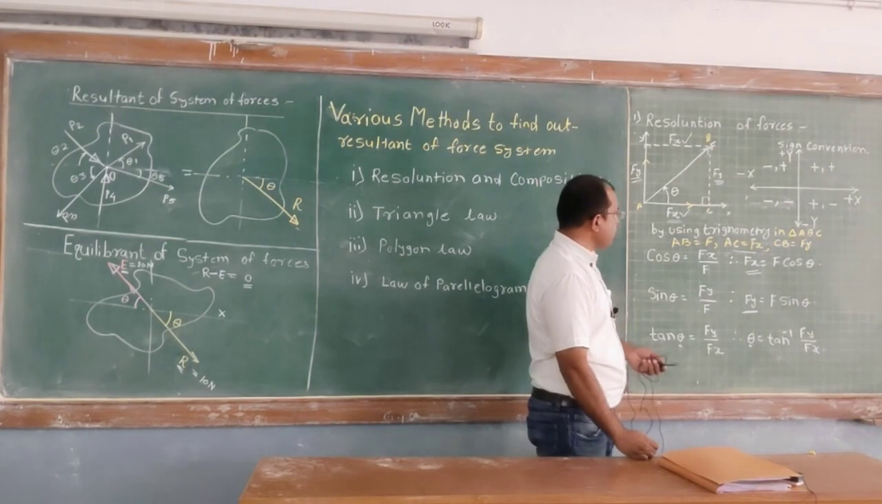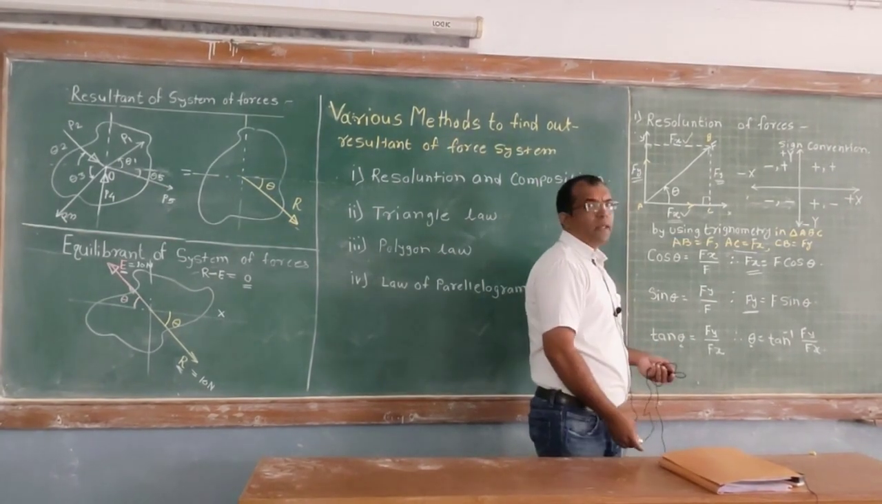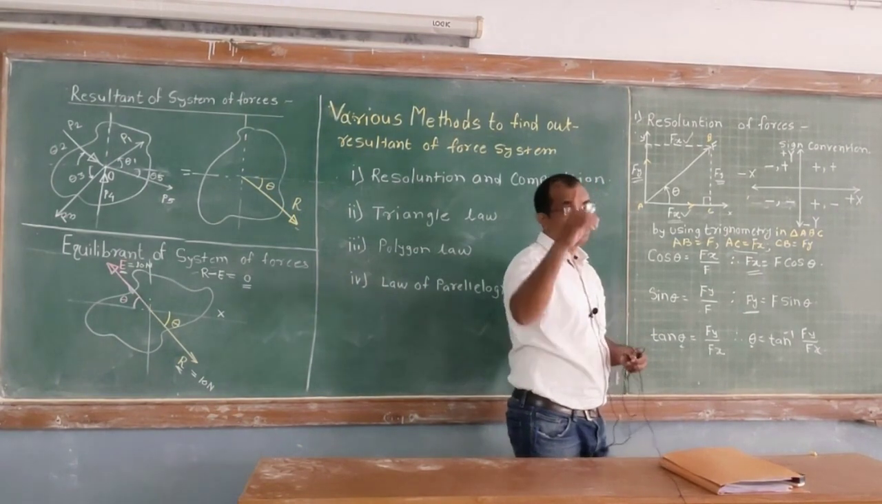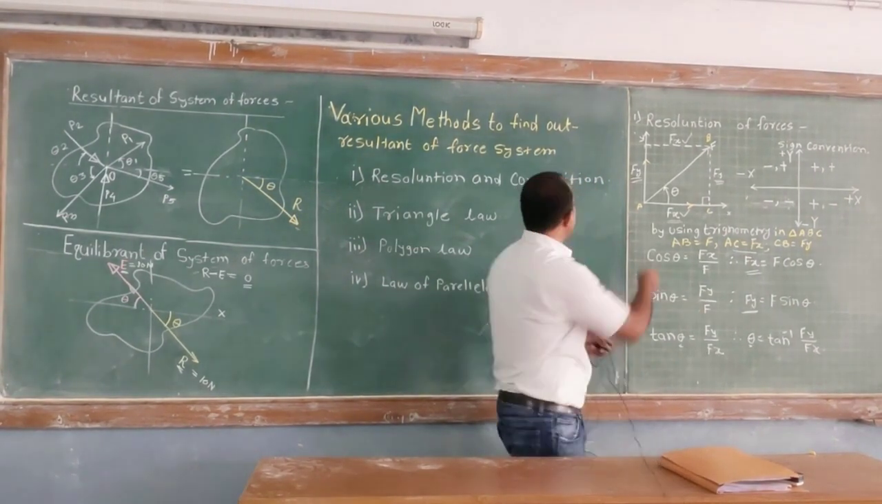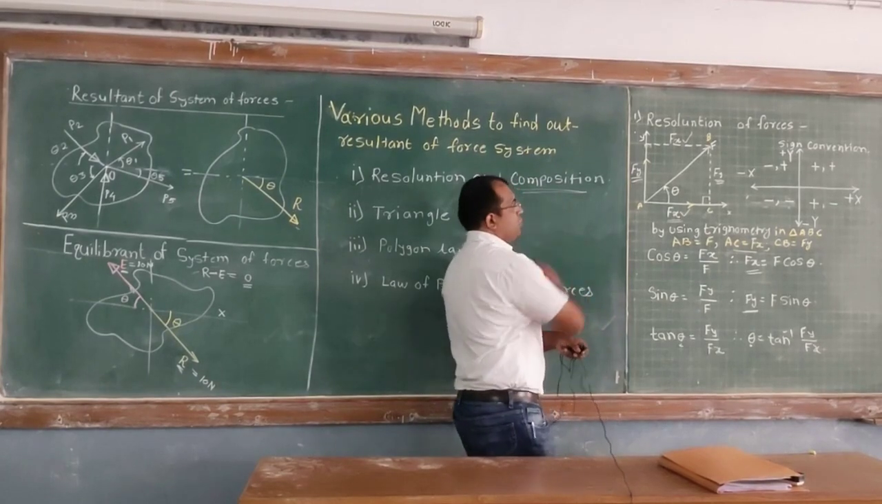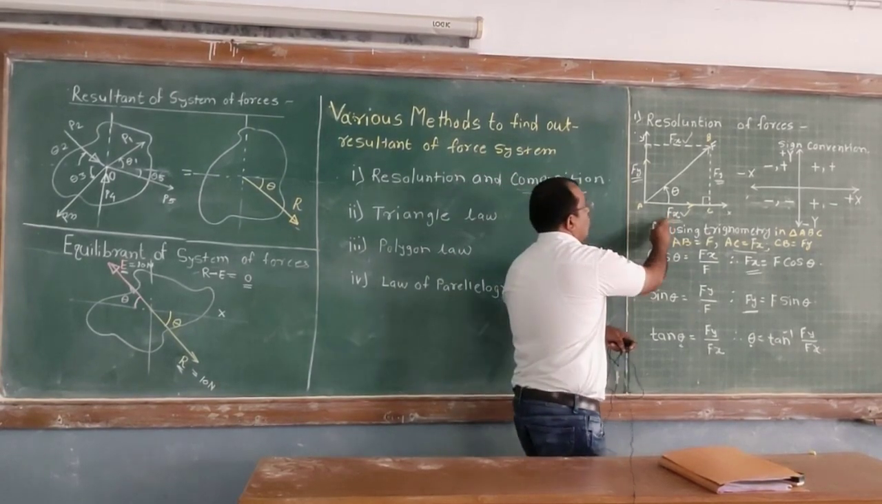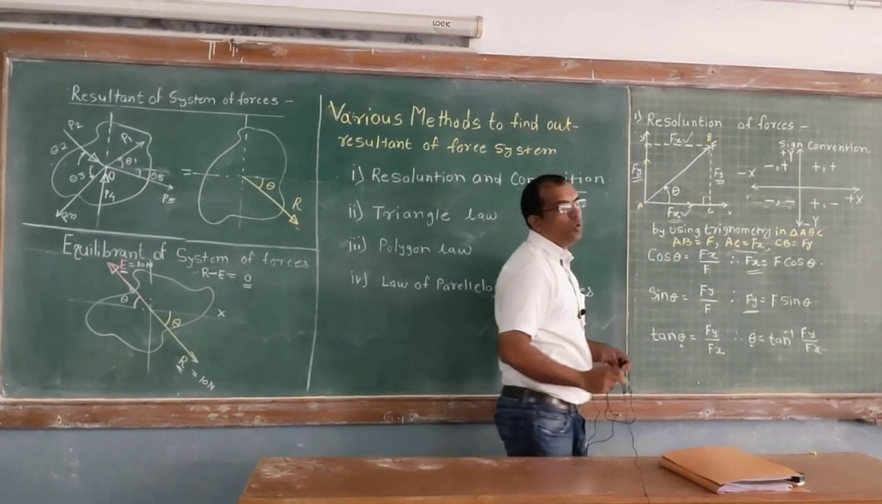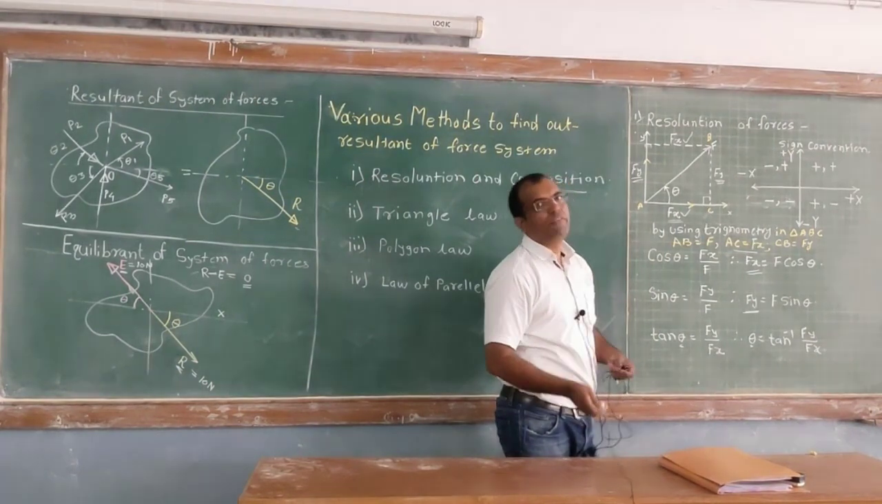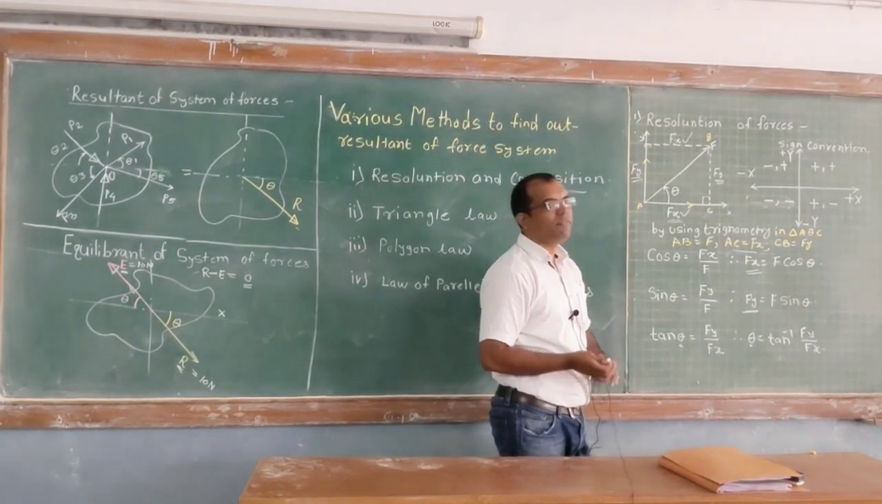In reverse manner, if the two components are known and you want to find the force F, that is nothing but the composition. Now, let's come toward this force composition. If these two components, f of x and f of y, are known, can we find this F using the Pythagoras theorem? Yes, definitely we can find this force F.